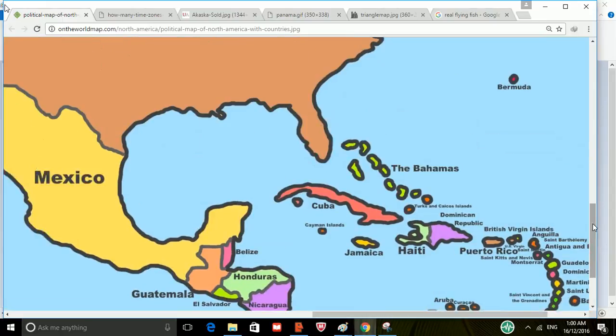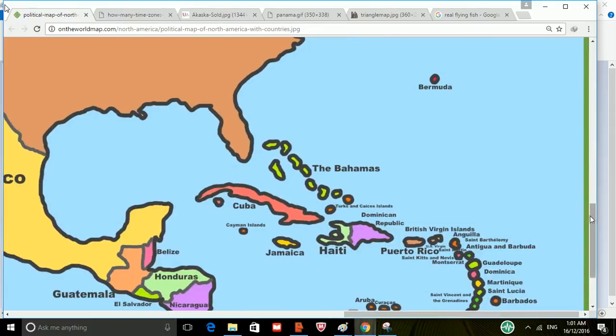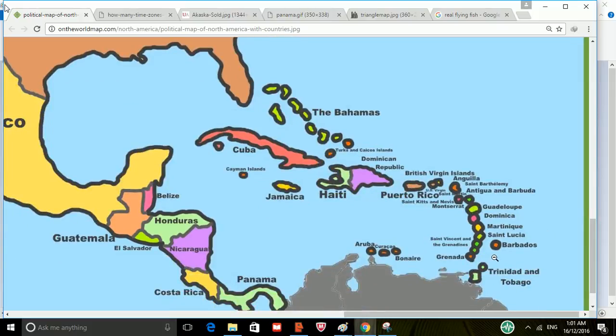Then we also have the Bermuda Triangle, which is here, and we have Bermuda here, Puerto Rico here, and the Bahamas along the edge of the Bermuda Triangle. And just below the triangle is a cube, which means Cuba is just beneath the Bermuda Triangle. And Haiti looks like it's saying hey to Jamaica. Haiti saying hey to Jamaica, and Barbados, the land of flying fish, is slightly outside this string of islands.